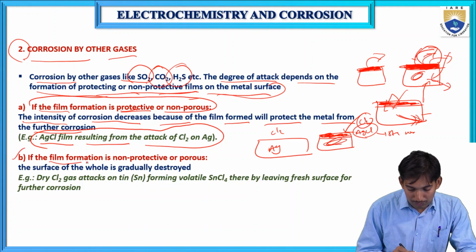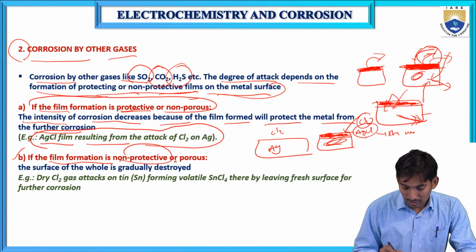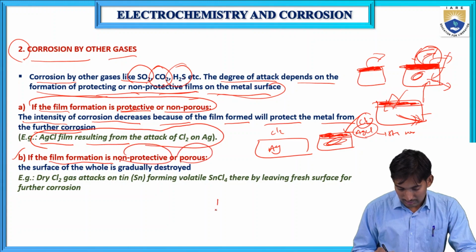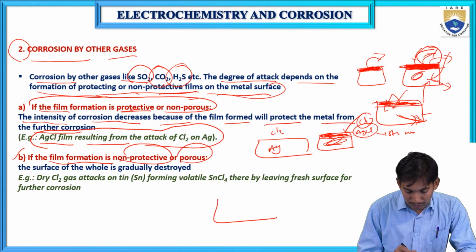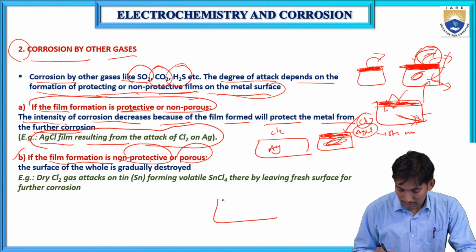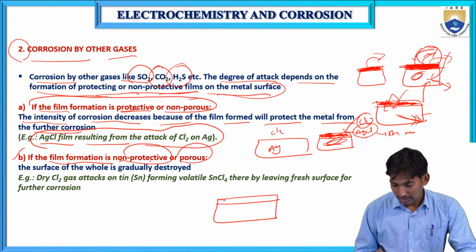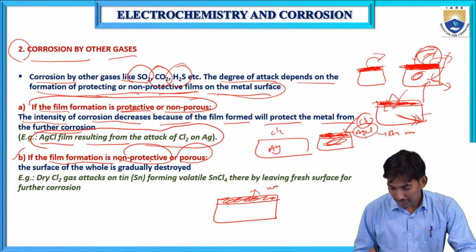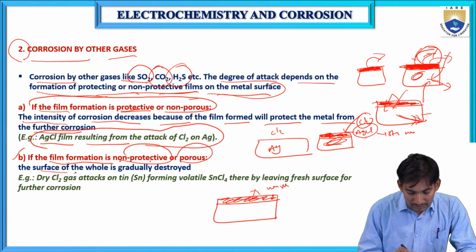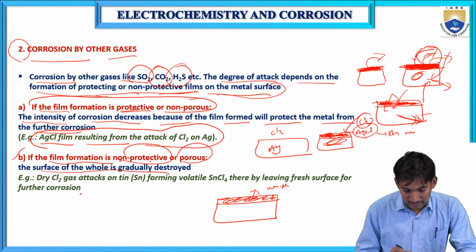Second one is if the film formation is non-protective or porous. This is the film formed by some other gases. So this film is non-protective or it contains pores. What happens? The surface of the metal is gradually destroyed.